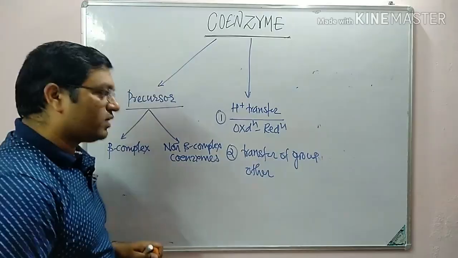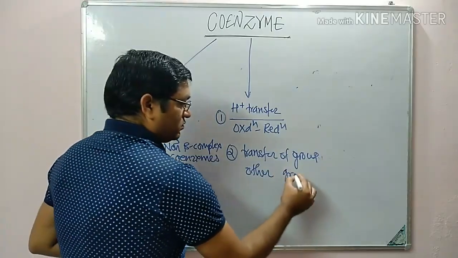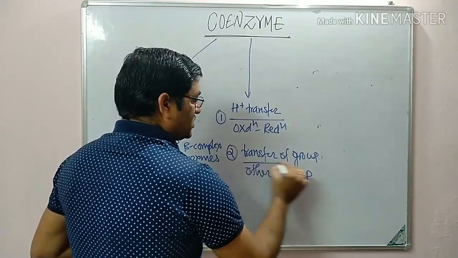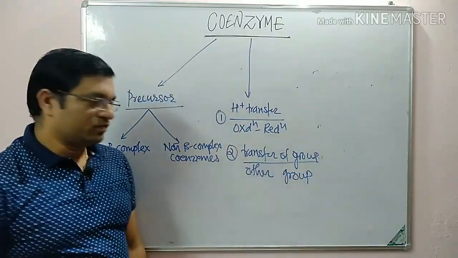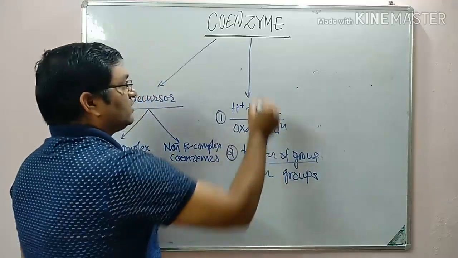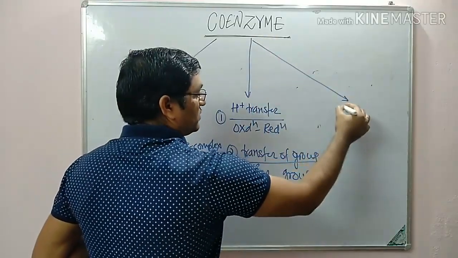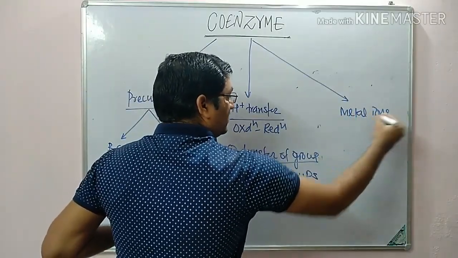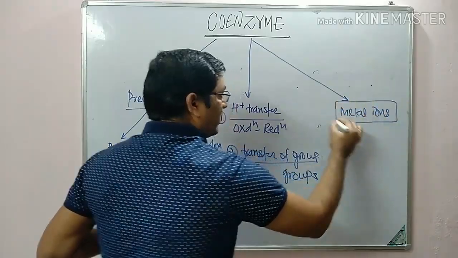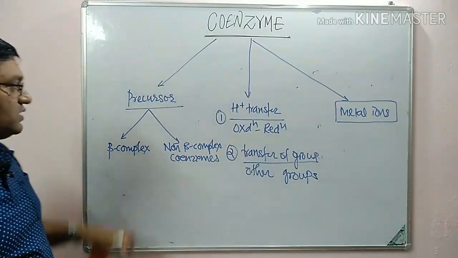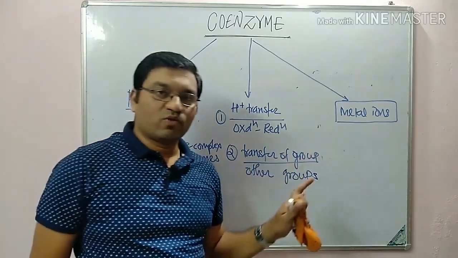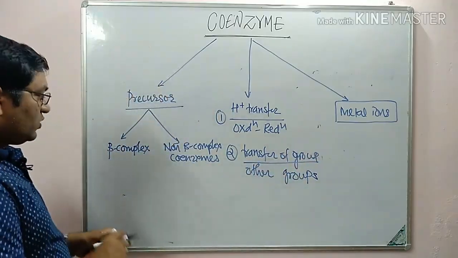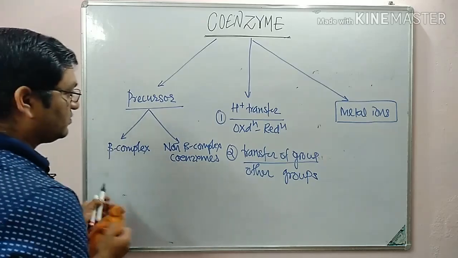And the third is metal ions, which act as a cofactor. So these are the three examples of coenzyme. Now coming to the B complex.